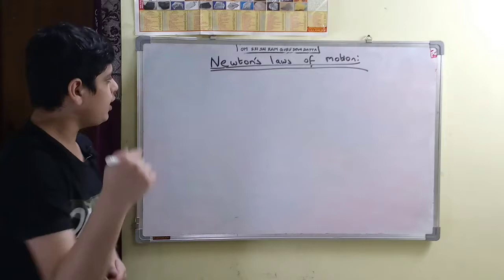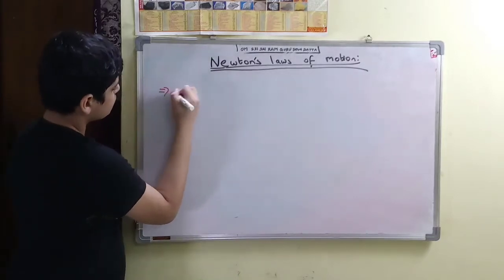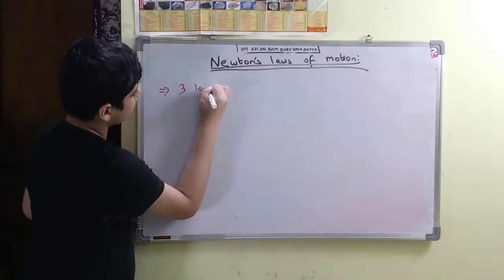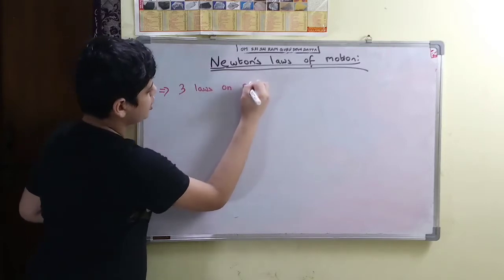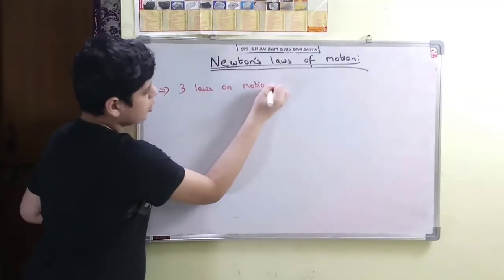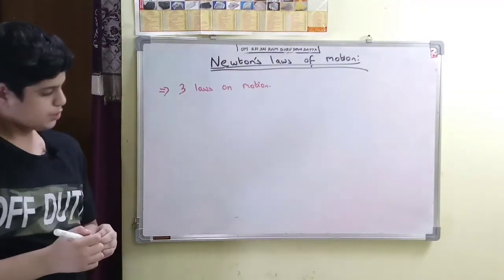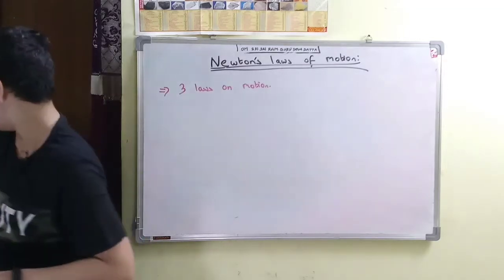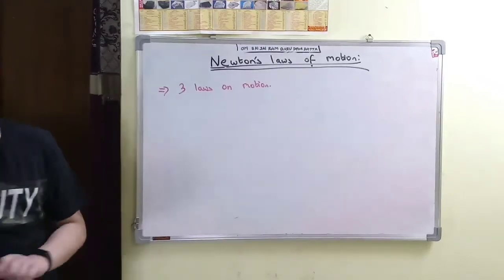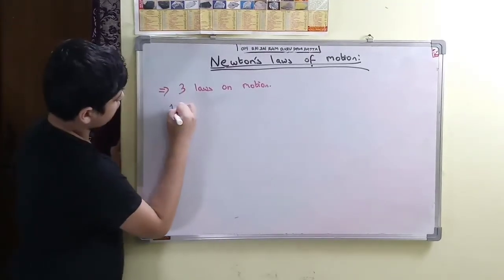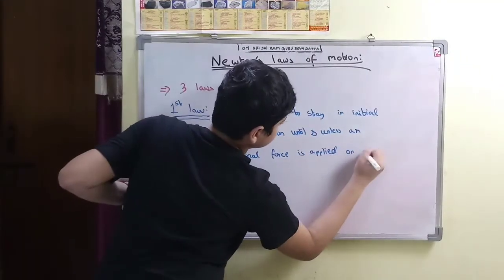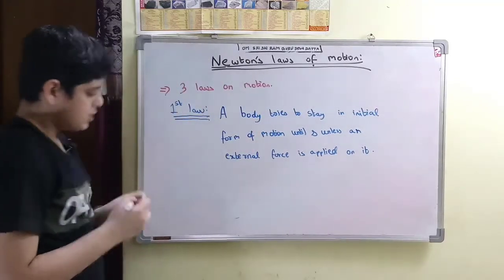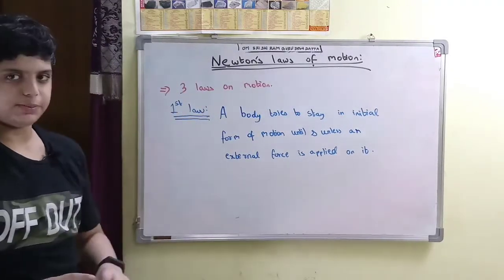Newton proposed three laws on the motion of bodies which are in motion. So we are going to start with the first law. Okay, so this is Newton's first law. I will explain it now.